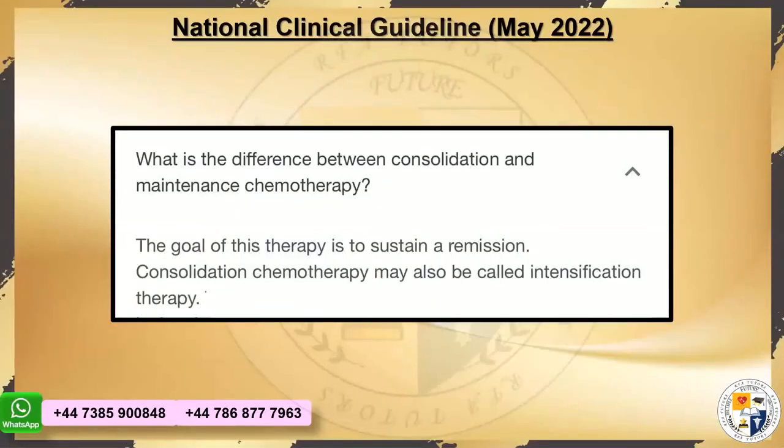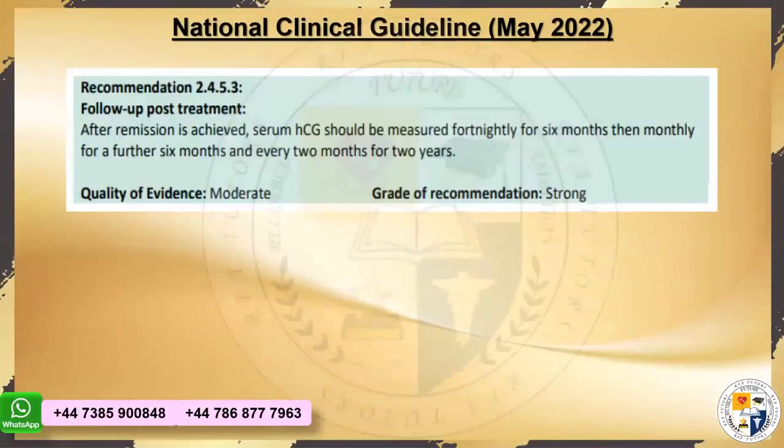So what is the difference? Just for your information, it's not in the guideline, but these words are repeatedly being used. So you should be clear that consolidation cycles are different from maintenance. The consolidation is intensification therapy, which is started off, right? And the maintenance is after the remission, to avoid recurrence, okay? Now, after remission is achieved in a cancer, the serum HCG should be measured fortnightly for 6 months, then monthly for a further 6 months, and every 2 months for 2 years.